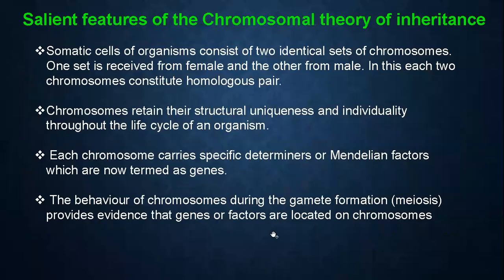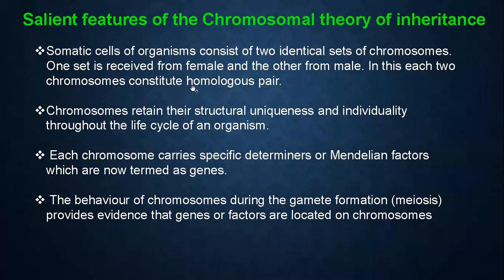Okay, what are the salient features of the chromosomal theory of inheritance? The somatic cells of an organism consist of two identical sets of chromosomes. You already know, all the cells consist of two identical sets of chromosomes. What is the total number of chromosomes in a human body? 46, you know. Otherwise you can call it 23 pairs. One set of 23 is coming from the male parent, and another 23 is coming from the female parent. So one set is received from the female and the other from the male.